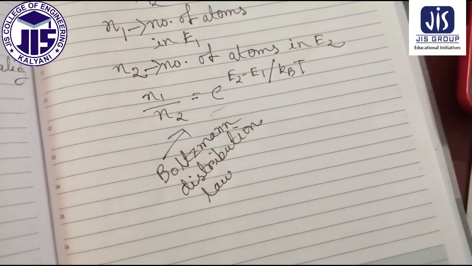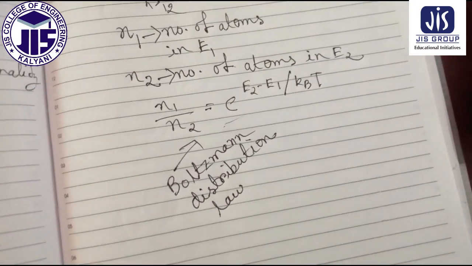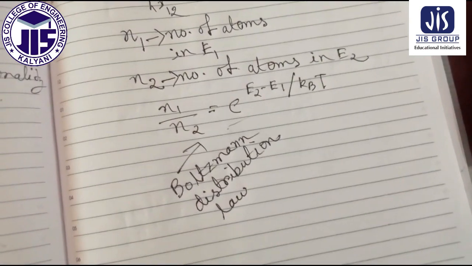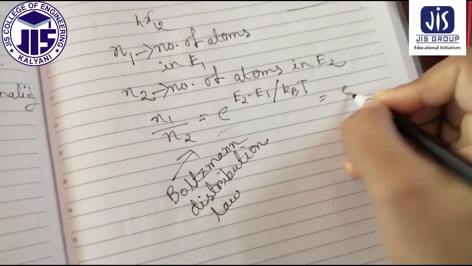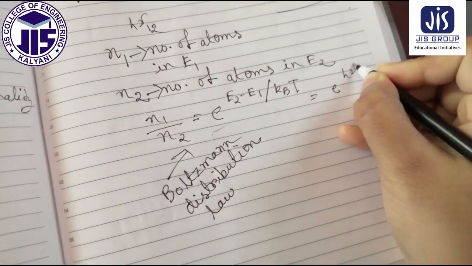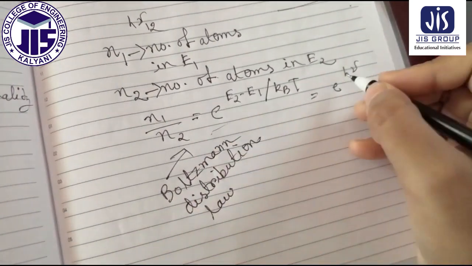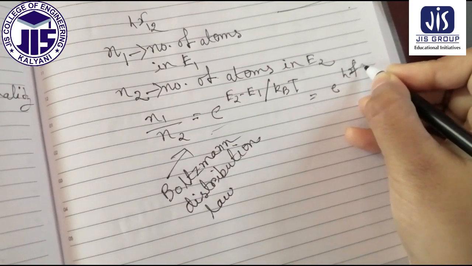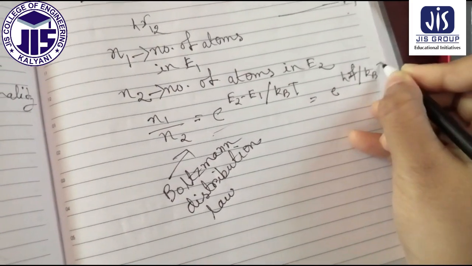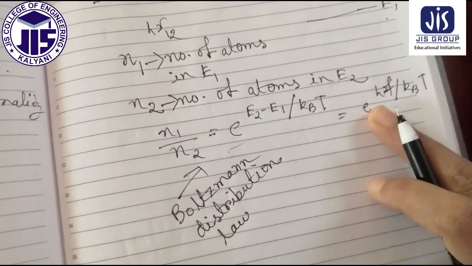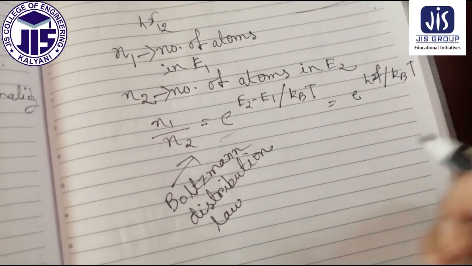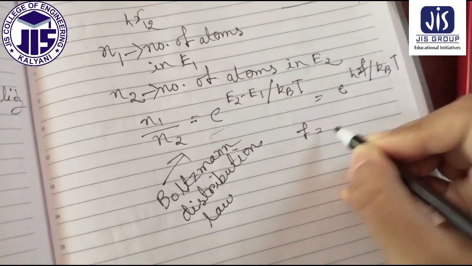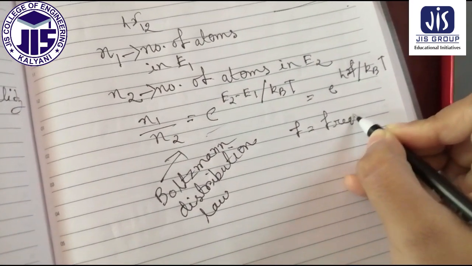Okay, now where Kb is the Boltzmann constant and f is the frequency, this one we can write as e to the power hν, or you can write hf by Kb into T. f is the frequency, Kb is the Boltzmann constant, and T is the absolute temperature.